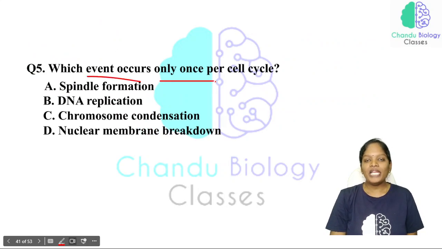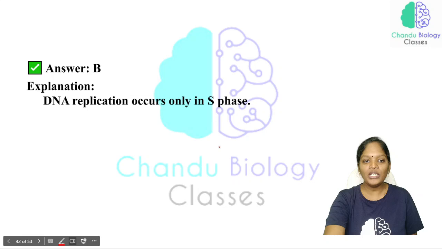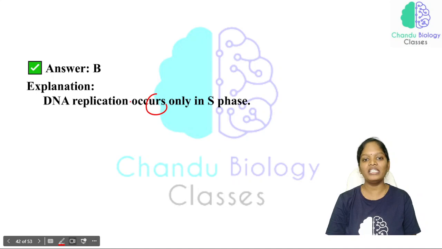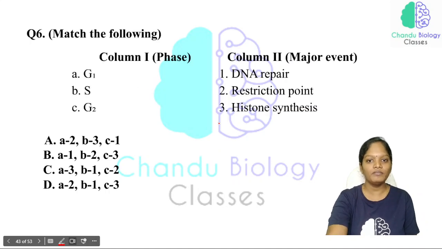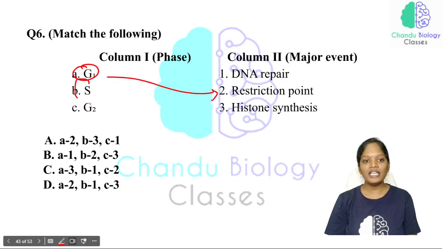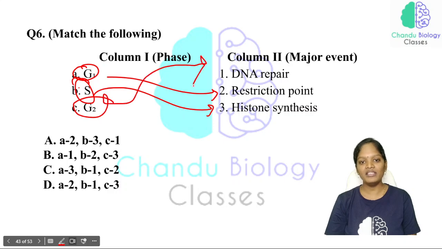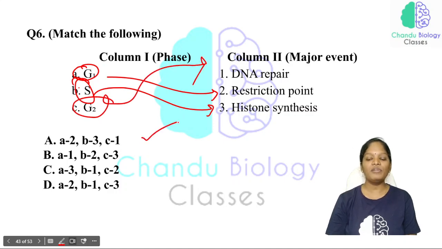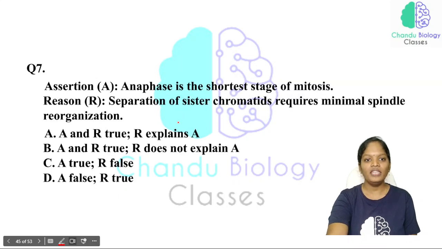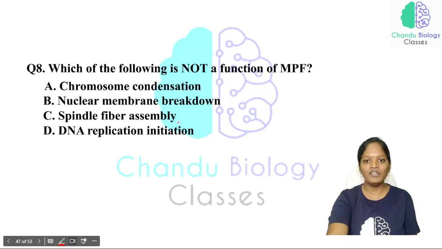Which event occurs only once per cycle? Spindle formation, DNA replication, chromosome condensation, nuclear membrane breakdown. And when compared to all these events, DNA replication occurs only once per cycle, that is in the S phase. Just see here, in G1 phase we have a restriction point, in S phase we have histone synthesis, and in G2 phase DNA repair is taking place. So the answer will be option 2, 3, 1, that is option A. Now, anaphase and everything will be discussed tomorrow.